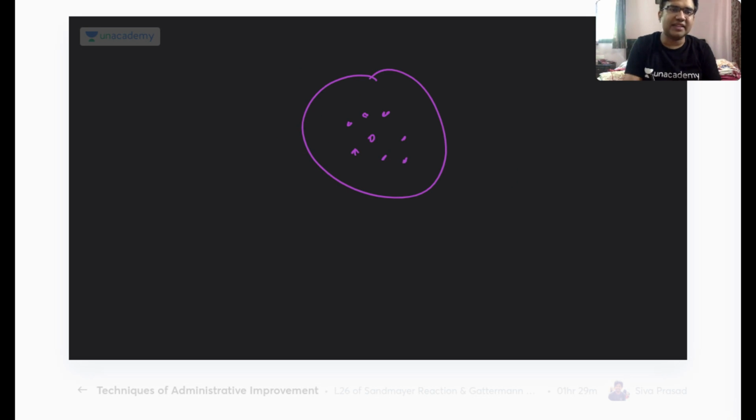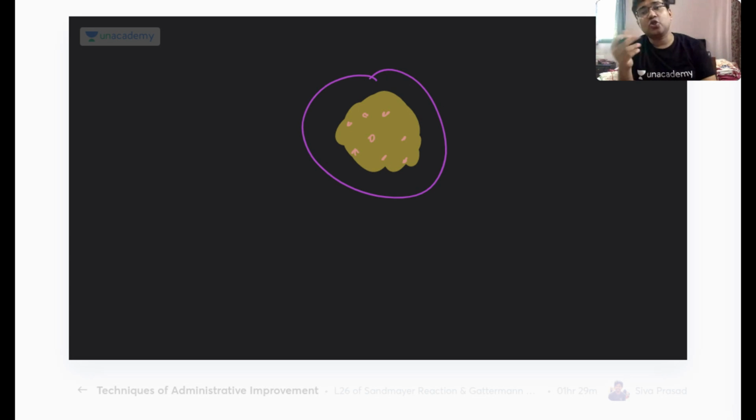Yes, you have opacities, but the space in between the opacities is also hazy. Are you getting my point? So the space in between will also look hazy. So this is not a granular dystrophy. This is a more severe type of dystrophy, which is called a macular dystrophy. Remember, the granular and the macular dystrophies both are types of stromal dystrophies.